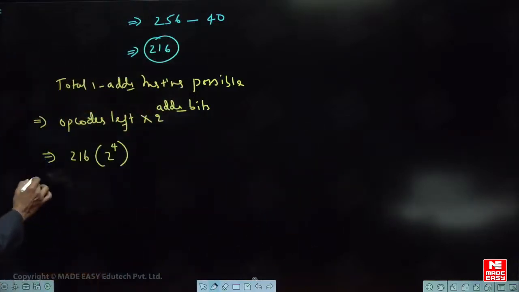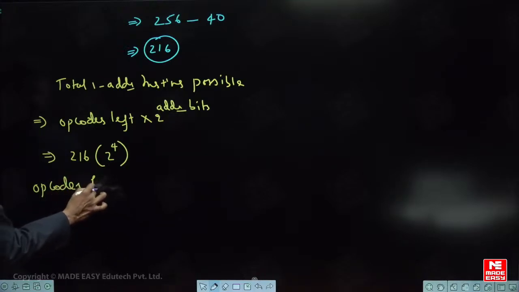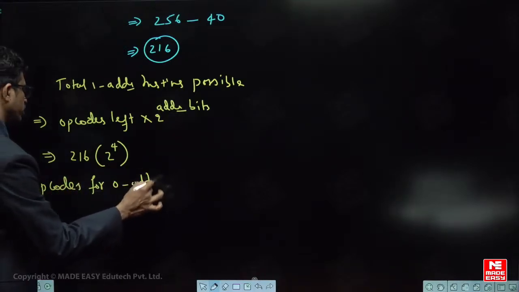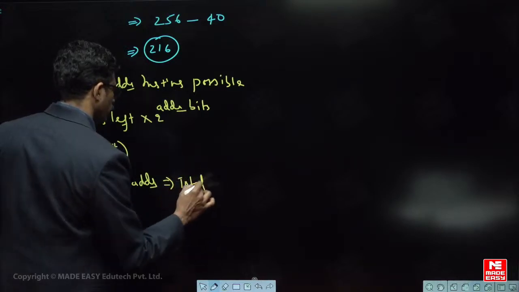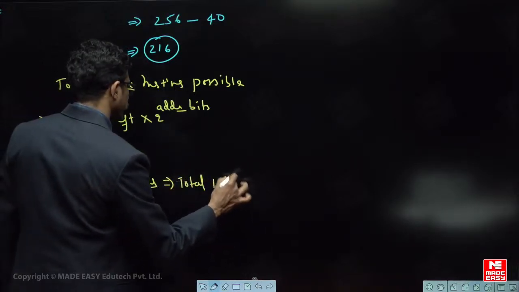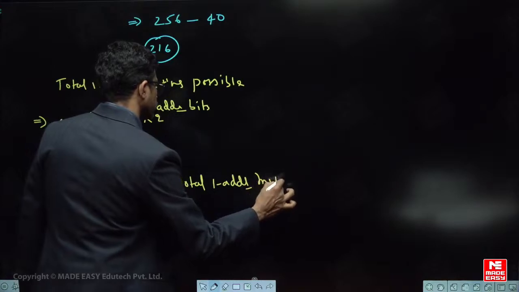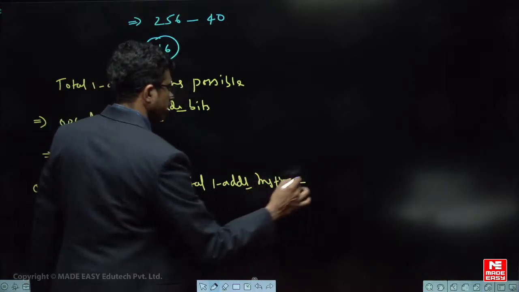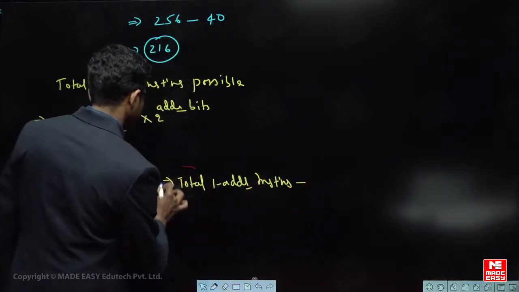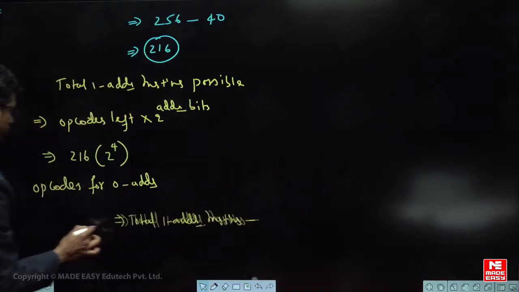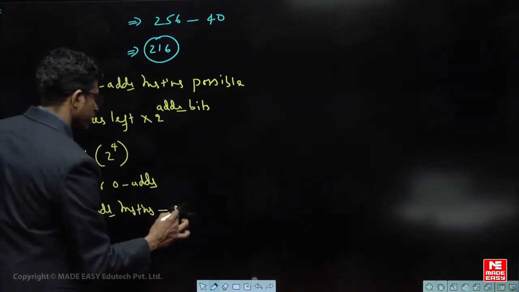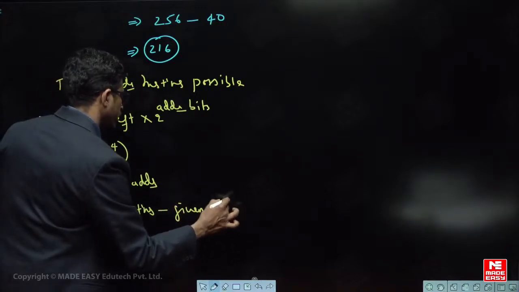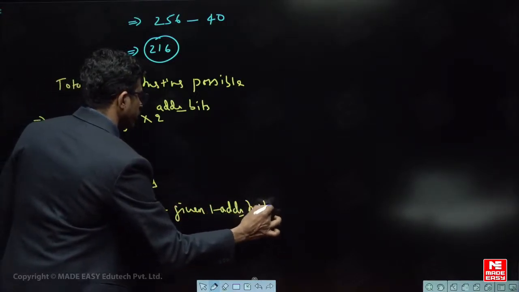So like this you understand. So opcodes for 0 address is equals to total 1 address instructions minus, sorry, let me write like this. Okay, total 1 address instructions minus given 1 address instruction. Did you understand? Yeah, given 1 address instruction.